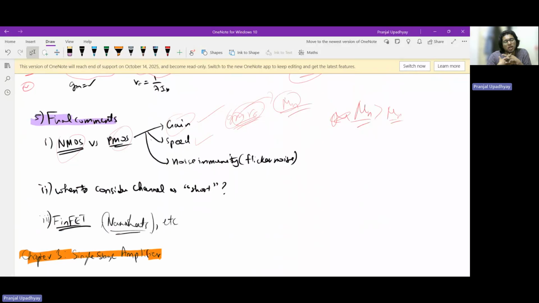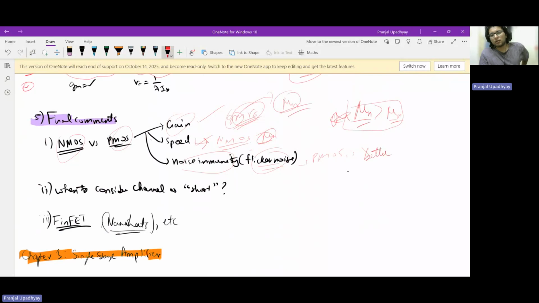Why? Because holes are more tightly bound to the nucleus and all that, but I'm not going into all those details. There's a good mathematical and semiconductor physics level explanation to this, but it is already a well-known fact, so I'm not really elaborating on this at the moment. And speed is also higher for NMOS, simply because of mobility. And on noise, we find that for flicker noise specifically, PMOS is better. Now, why is that so?